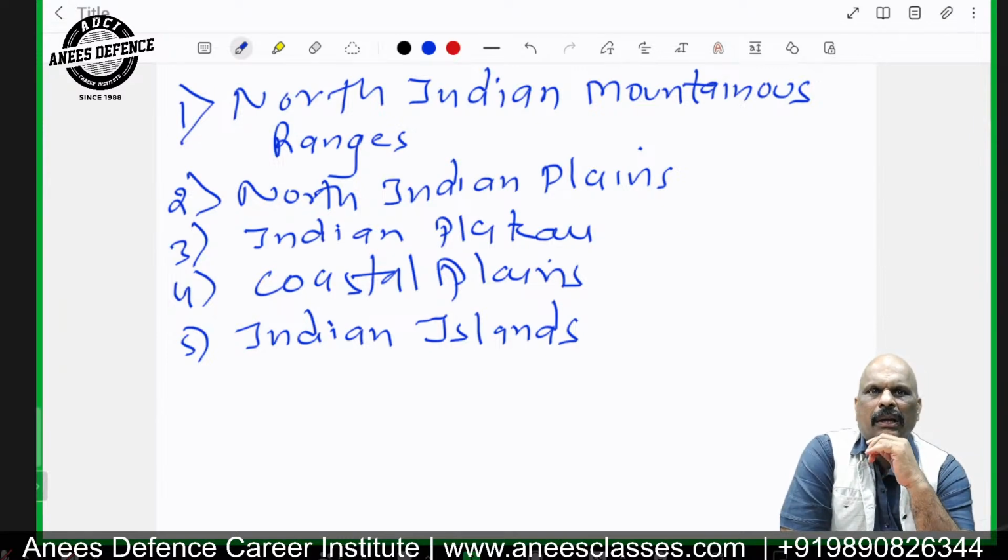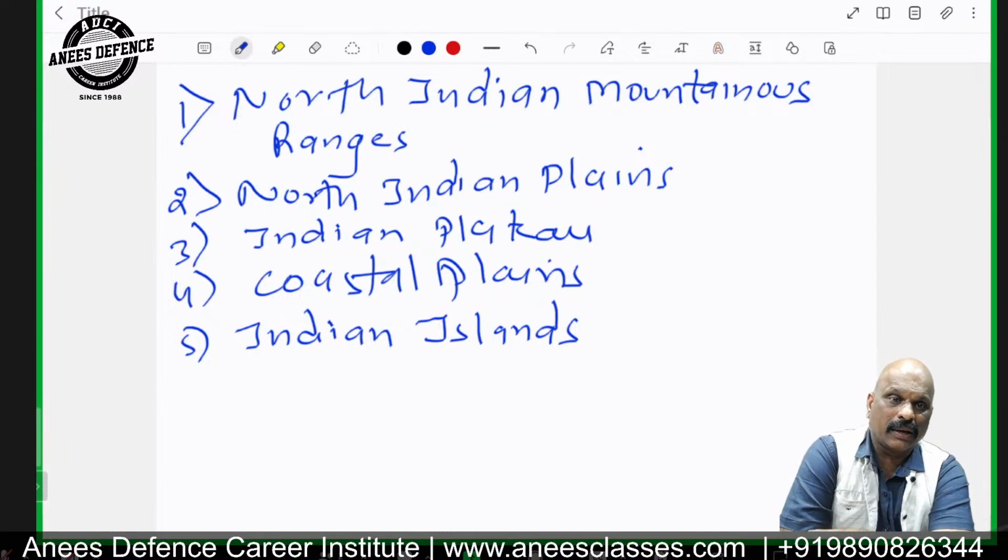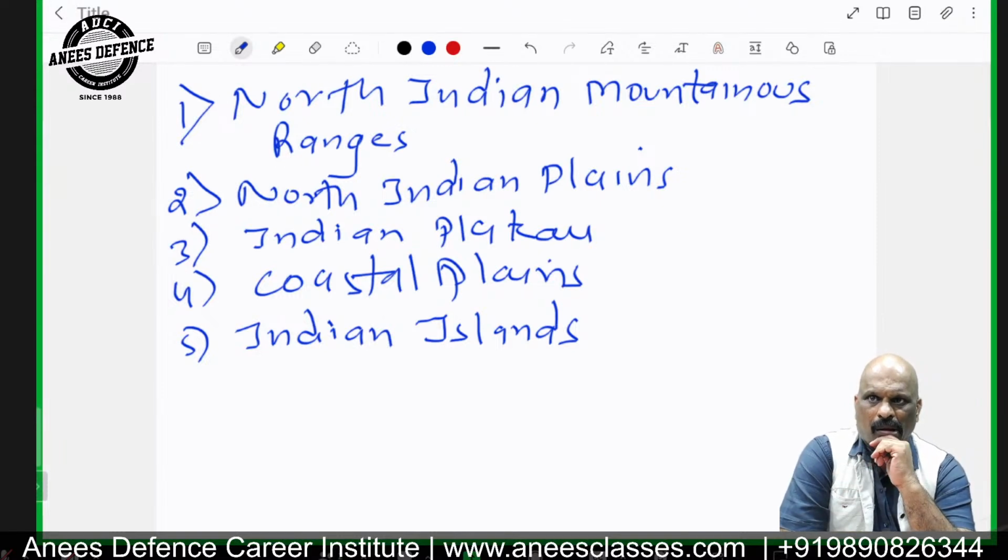Here, these mountain ranges are categorized in four parts. For example, we have Trans Himalaya, which is better called as Pamir Knot. Then we have Greater Himalaya. Then we have higher Himalayas. Then we have outer Himalayas, or they are called as Shivaliks.